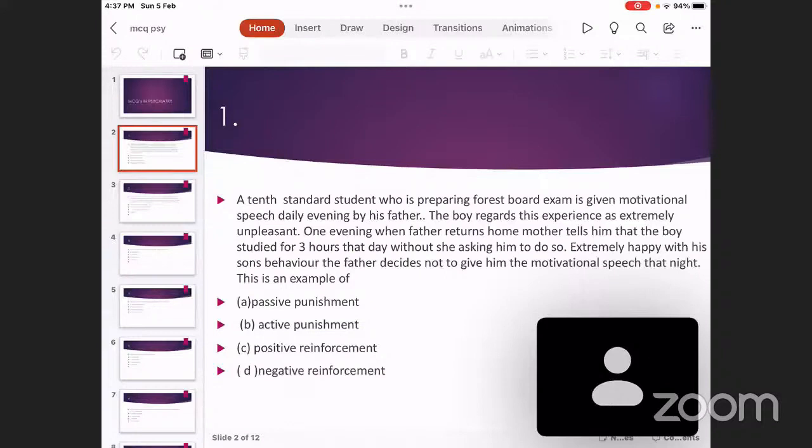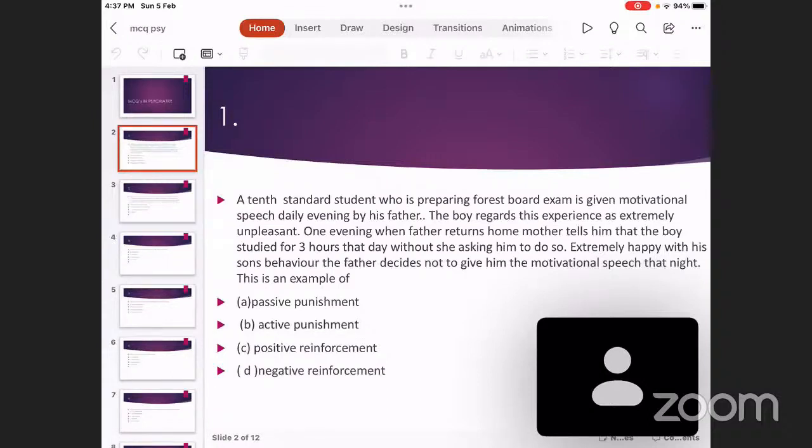So one day evening, when the father is coming home, the mother is telling the father that our son, even without me asking him to study, he studied for 3 hours continuously. I did not tell him to study, but he responsibly studied. So what is the father doing? Very happy with the son's performance. He is taking away the unpleasant experience. He decides not to do the motivational speech, which is in fact an unpleasant thing for the child.